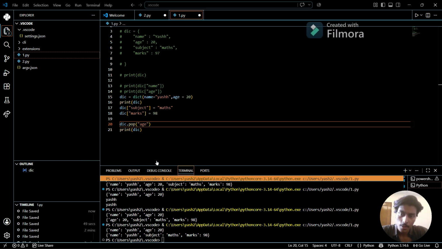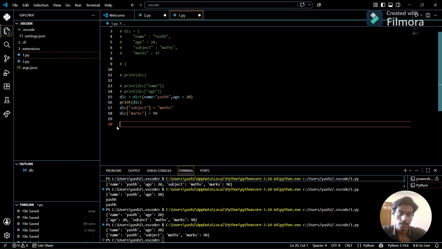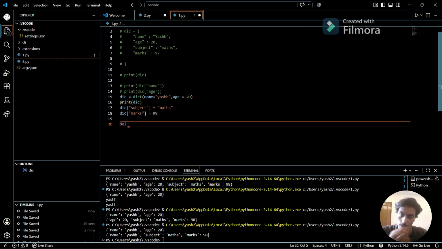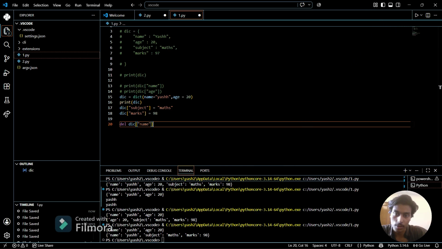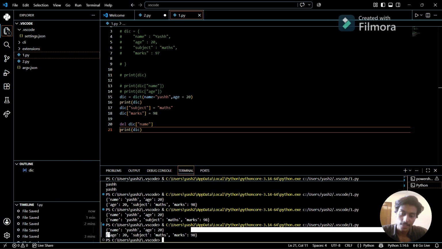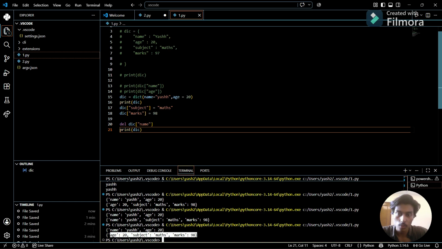And now we also can use delete for deleting something from the dictionary. So if I want to delete name part, I can use delete name from the dictionary. With the help of the del function, we just have to write del and then specify the name of the dictionary, then square brackets and then the name which we want to delete. And now if I print dict again, you can see here the name is removed and age 20, subject and marks are printed. So that's how we can delete any key value pair from the dictionary.